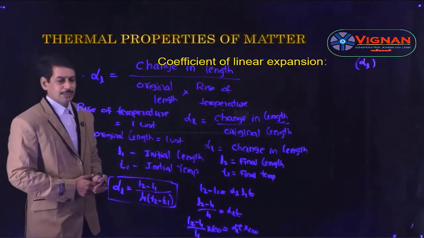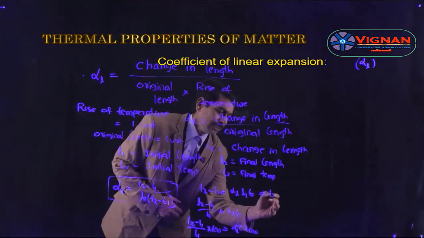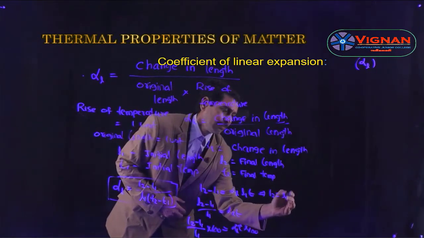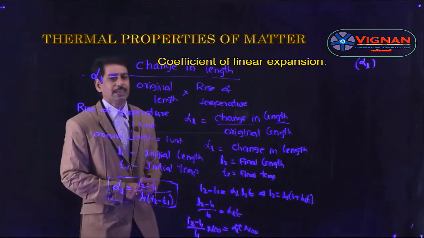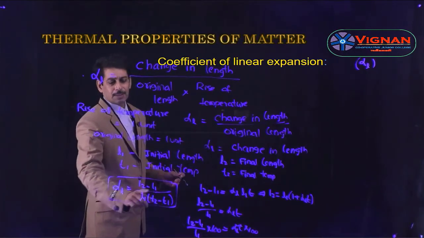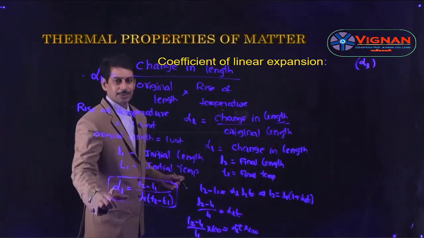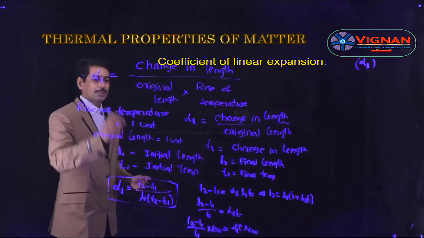you can get the equation for the final length. From this equation, the final length L2 is equal to L1 into (1 plus alpha L into delta T). So this is the expression for final length. And if you want to find the temperature, then T2 minus T1 is equal to (L2 minus L1) by (alpha L into L1). So these are the different formulas.